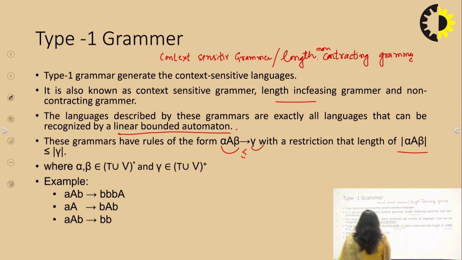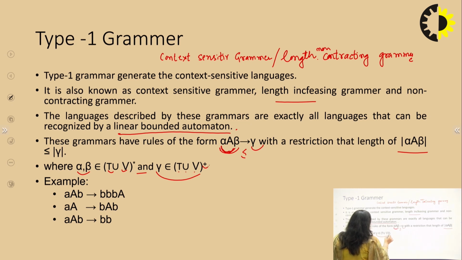Now alpha and beta belong to (T union V)*. They can have any number of terminals and variables, or a single variable, a single terminal, or none. On the left hand side, you must have at least one variable, not null. And on the right hand side, gamma belongs to (T union V) positive closure.